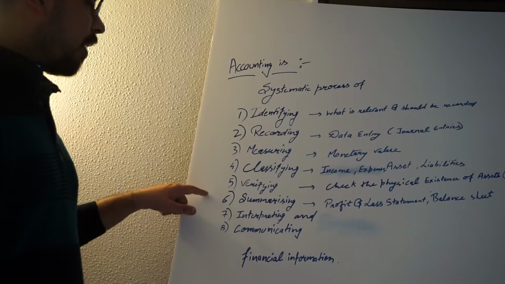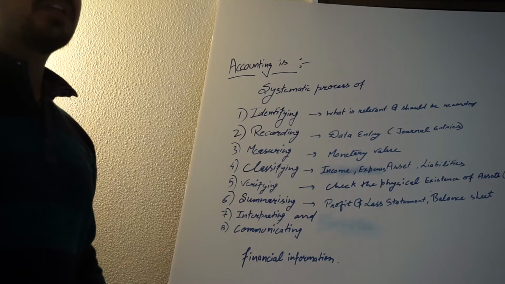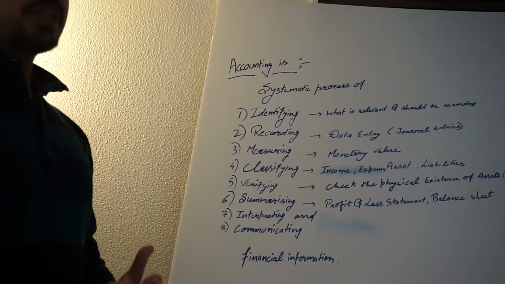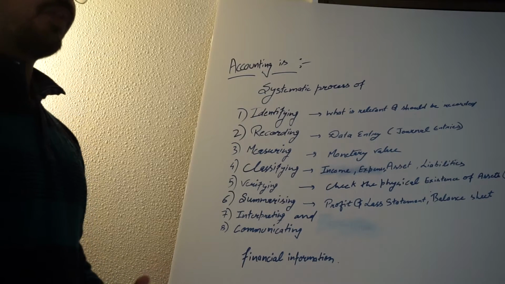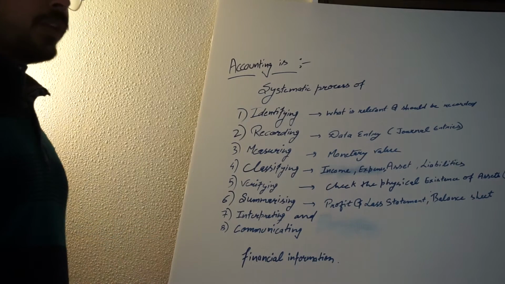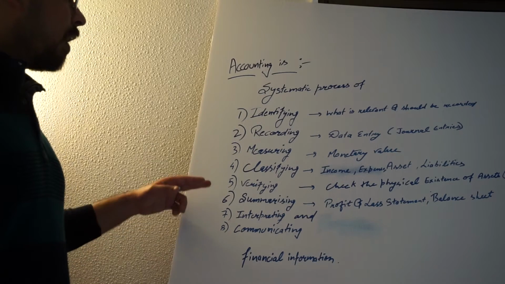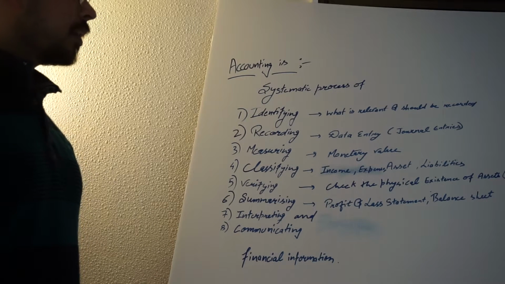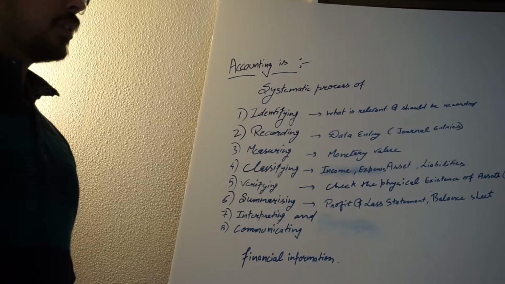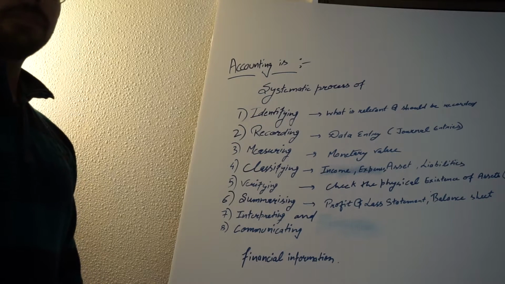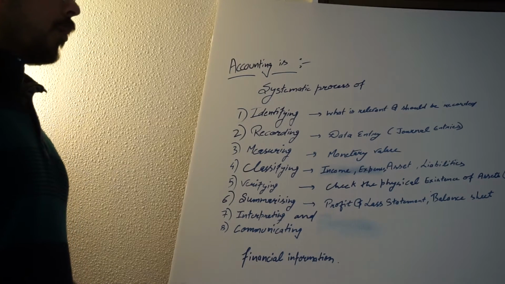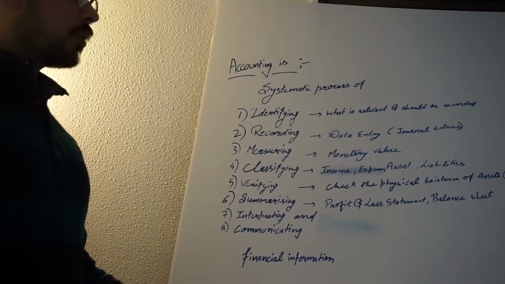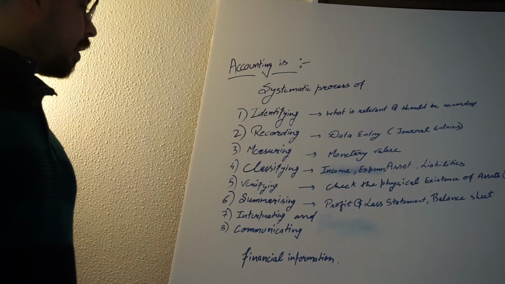So after we verify that everything we have recorded is accurate and gives us the transparent picture of what we want to record or what actually happened, we summarize the information which we have. So we summarize mainly by profit and loss statement and balance sheet. Again, I'm not going further in that. We'll discuss profit and loss statement and balance sheet in the further videos.